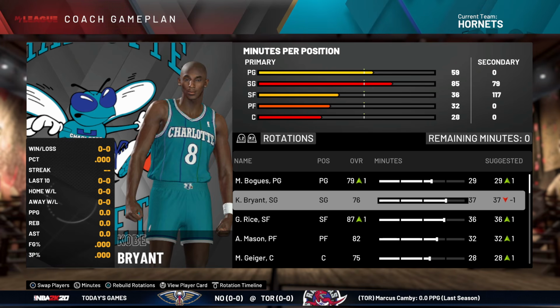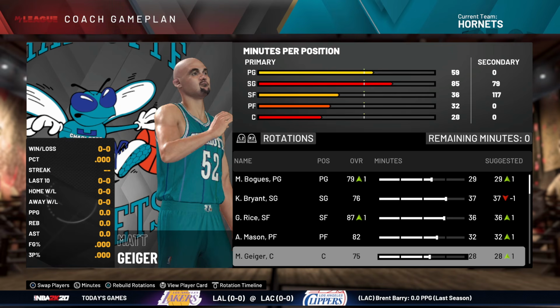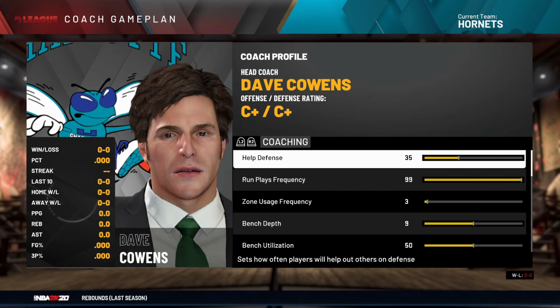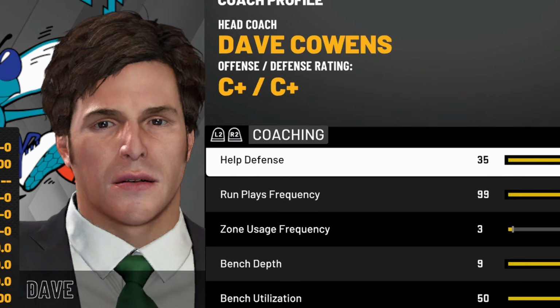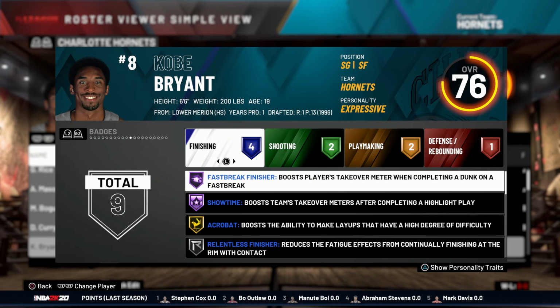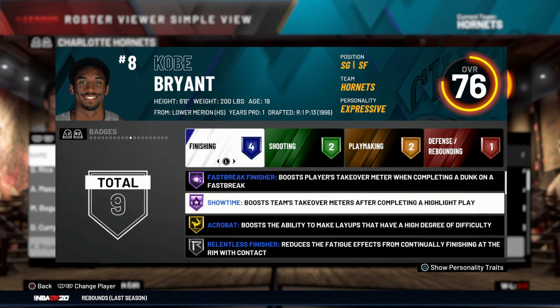Kobe Bryant, 76 overall with 37 minutes a game, because who the hell else is Charlotte gonna give minutes to? Matt Geiger. He's wearing number 52, for God's sake. Our coach is Dave Cowens, aka that legendary Celtic center guy, who seems like a player that nobody would want in my team probably. Kobe is Hall of Fame fast break finisher and Showtime already, but it makes sense because he won like the dunk contest in his first year or something like that, right?